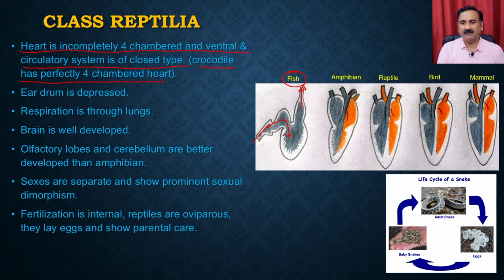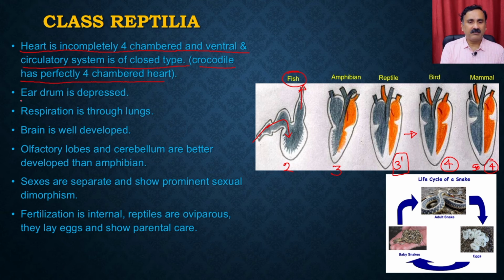Compared to that, the amphibians have the three-chambered heart. And then the reptilia has the three-prime heart, which means it has a three-chambered heart, but one of the chambers is also partially chambered. So it is a partially four-chambered heart. Then that gets converted into a four-chambered heart in the bird as well as the mammal. So mammals also have the four-chambered heart.